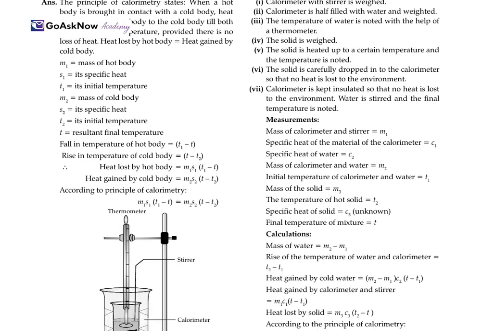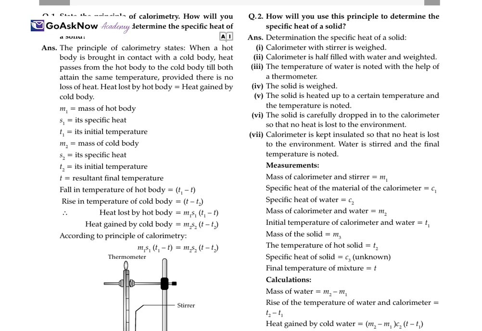Now, 5 marks question. State the principle of calorimetry and how will you use the principle to determine the specific heat of a solid. So, the principle of calorimetry states when a hot body is brought in contact with a cold body, there is no loss actually. One will lose but another will gain it. So, in total there will be no loss of heat. This is what the principle of calorimetry means.